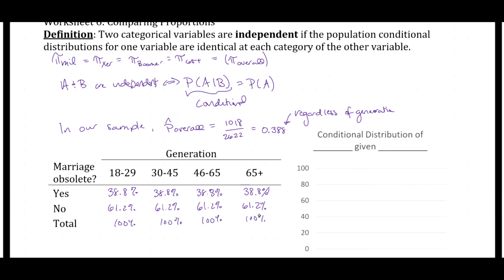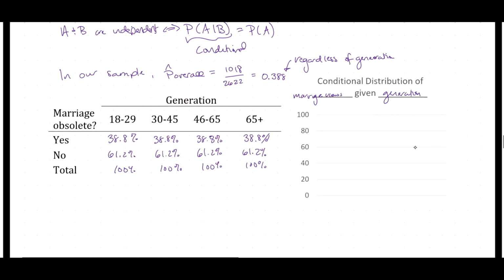What would our plot look like? Well, we're still plotting a conditional distribution of marriage views given generation. Generation is still our explanatory variable, so I'm still going to have millennials, Xers, boomers, and those who are 65 plus.